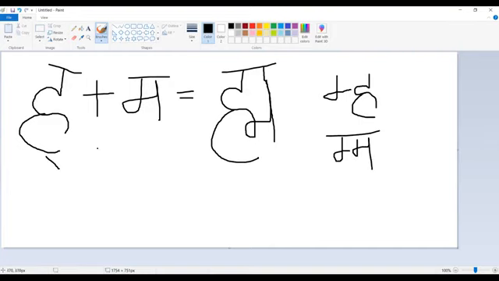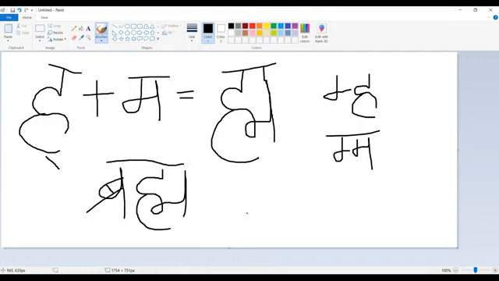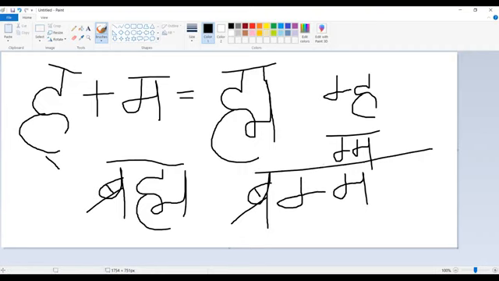Like in the word, the famous word, we know this. This is Brahma. Either Brahma or it is pronounced as though it is Brahma. Please note this.